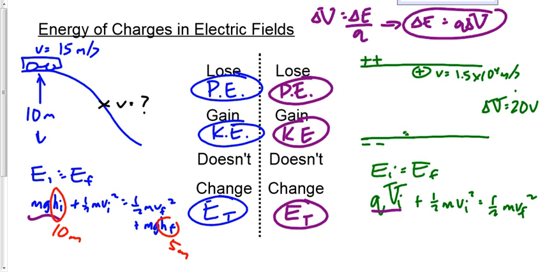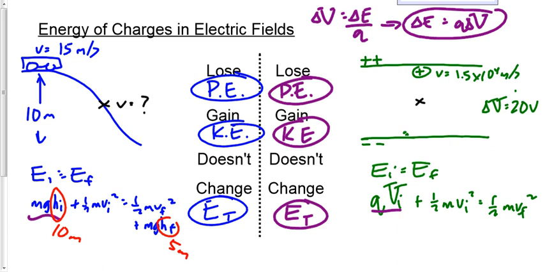This time we want to find the speed of the particle halfway across. Do we still have potential to start off? Yep. Except it's QV potential, not MGH potential, right? Do we have kinetic? Yep. What about when it's halfway across? Do we still have kinetic when it's halfway across? Yep, we do, because it's moving, right?